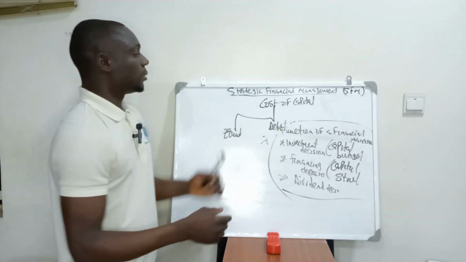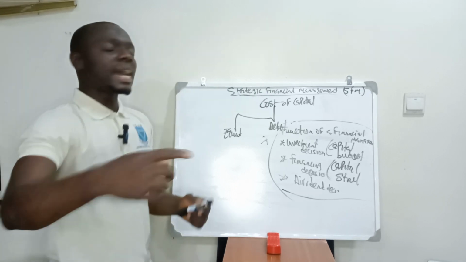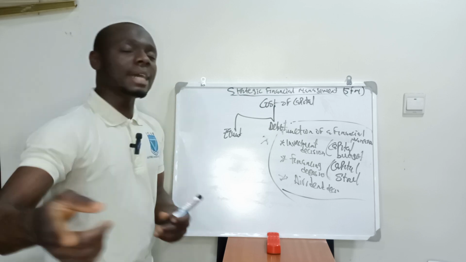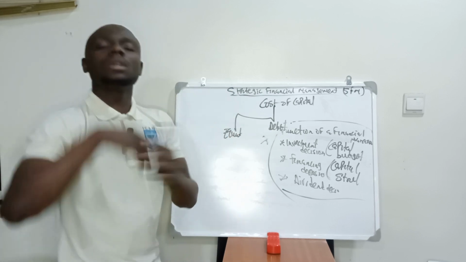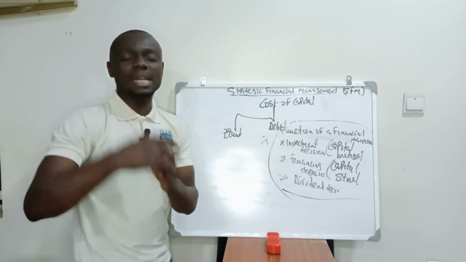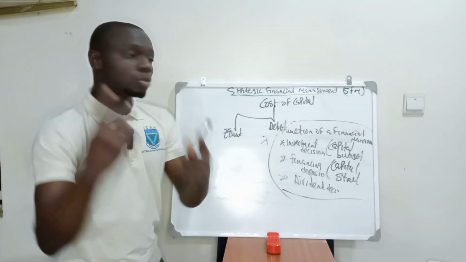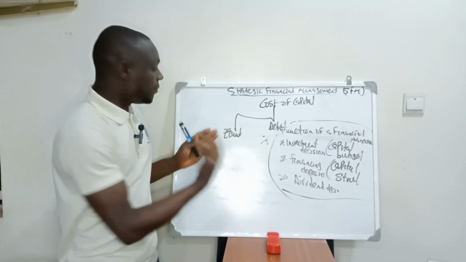From the definition, investors are expecting dividend from their investment, while the lenders are not expecting dividend. You must pay them their interest as and when due. So the cost of capital is now divided into two: the equity, that is the investors,